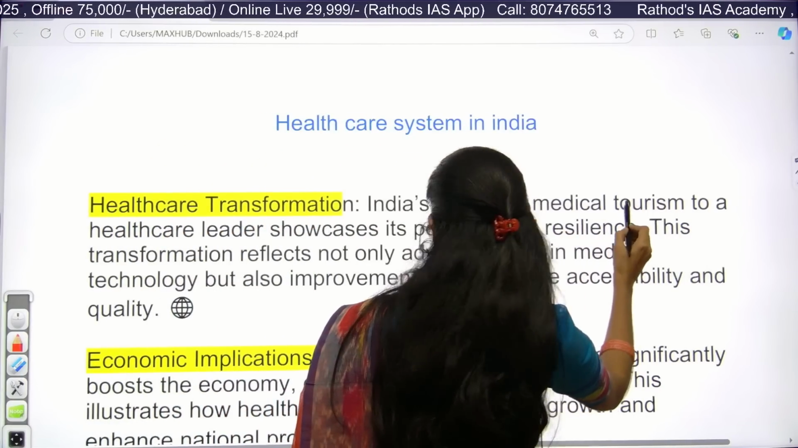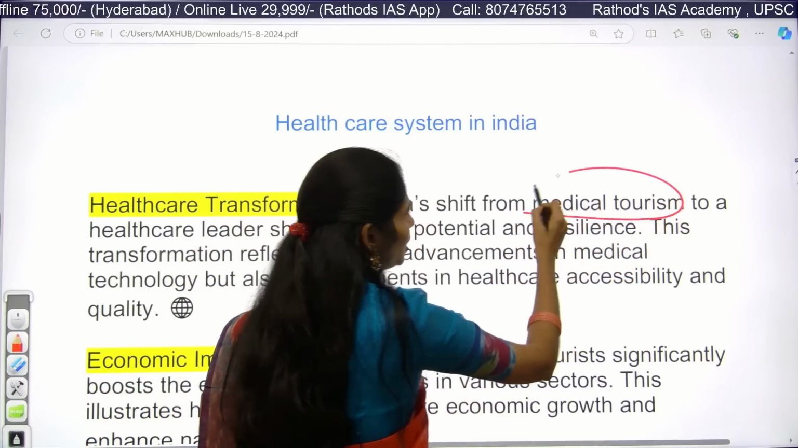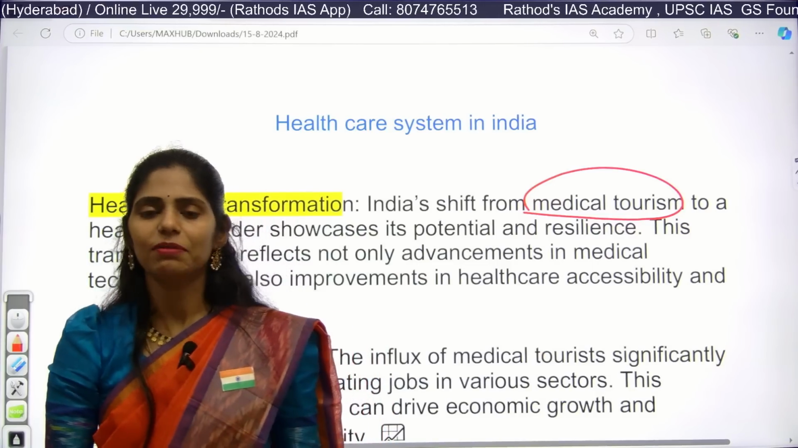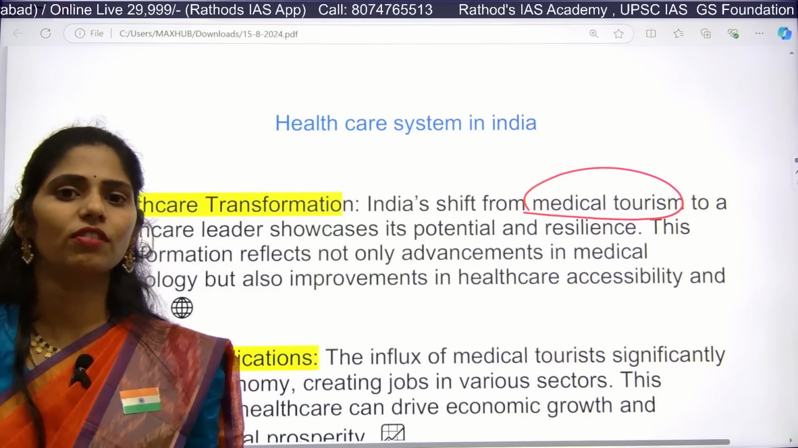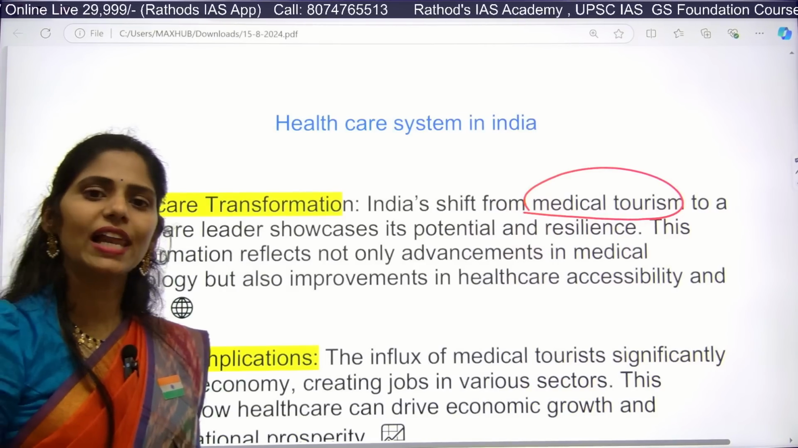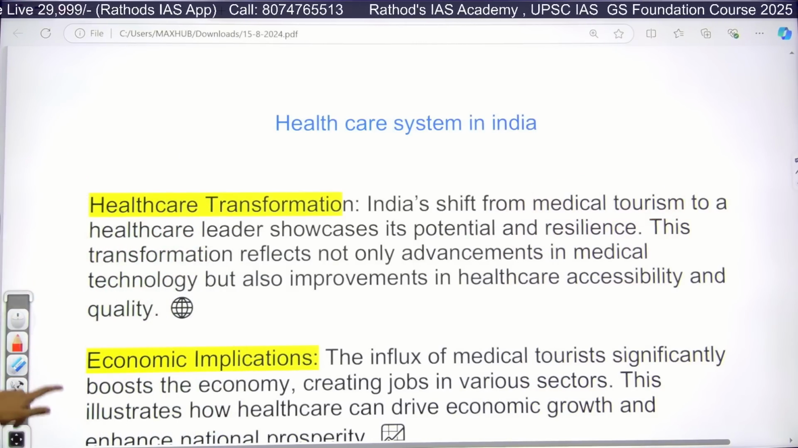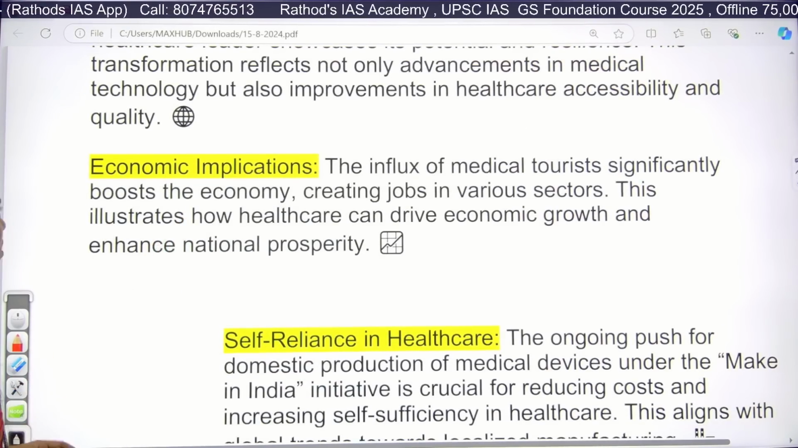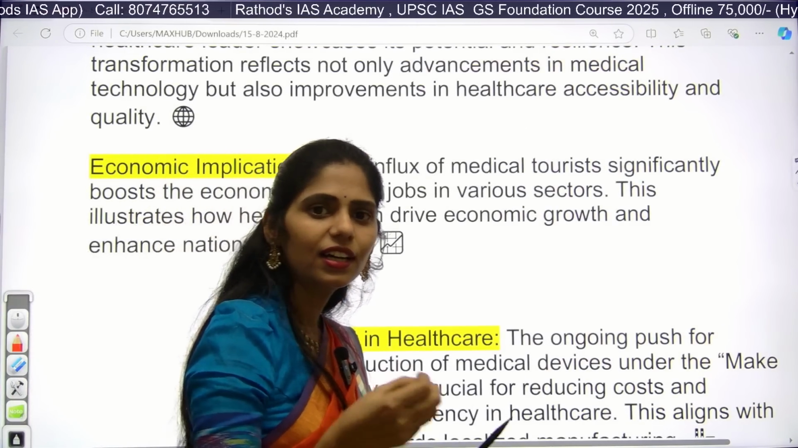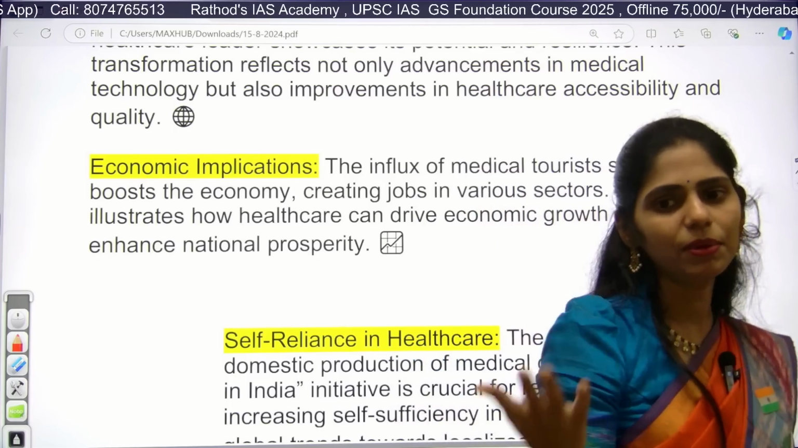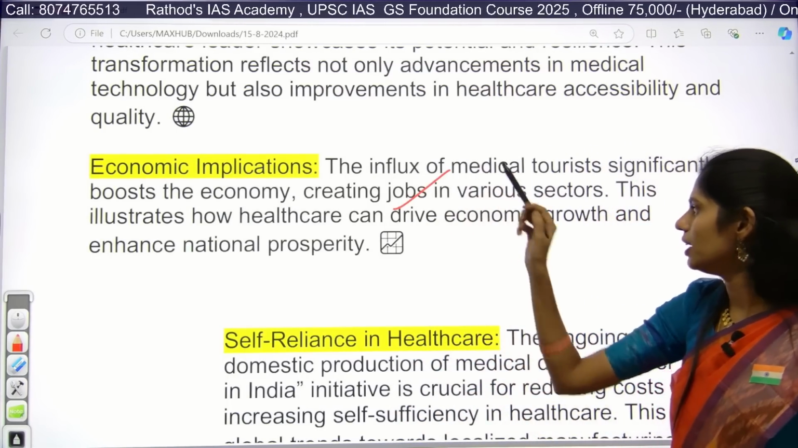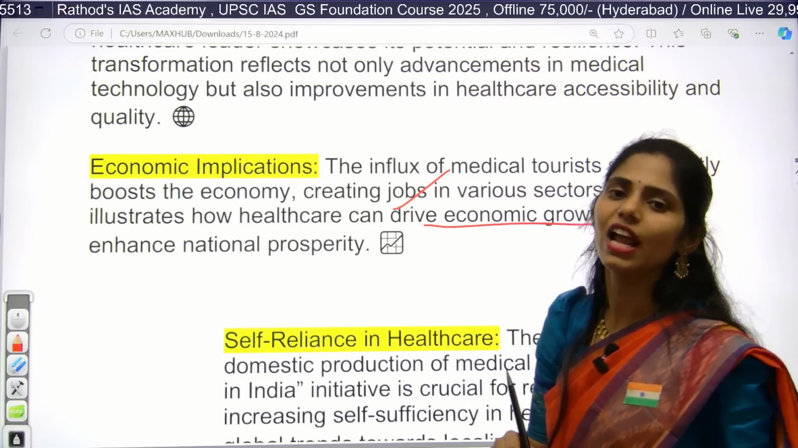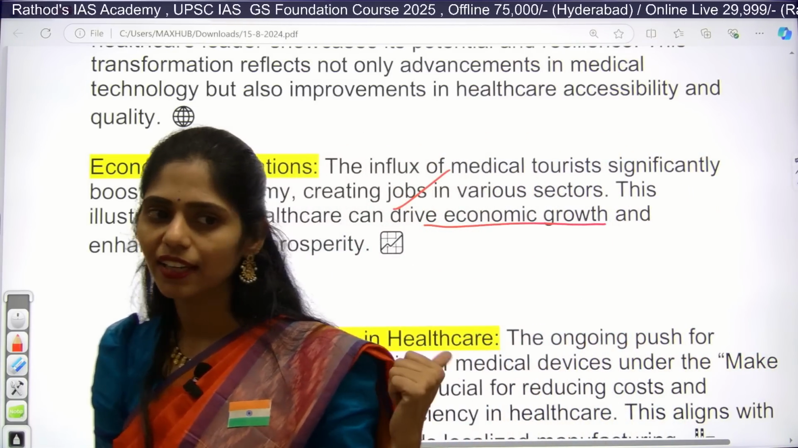Why is India famous for medical tourism? Because the cost is affordable compared to other countries, and we also have experienced doctors along with proper infrastructure in some multi-speciality hospitals. Next one is economic implications. Whenever medical tourists come to India for medical facilities, that obviously promotes our economy, so that we can drive economic growth and enhance our national prosperity in the healthcare sector.